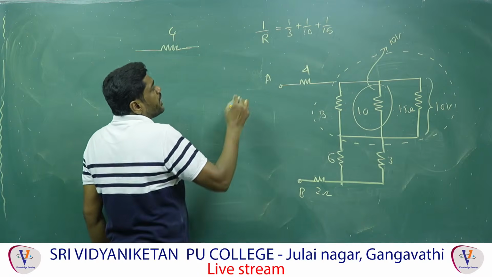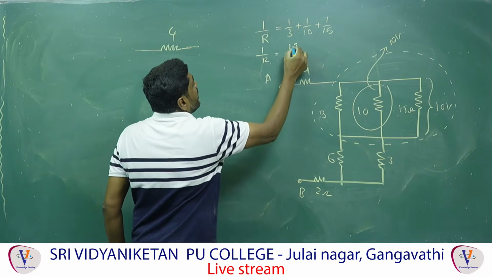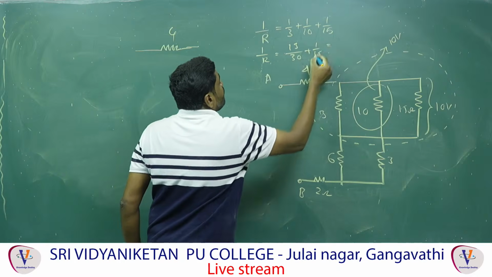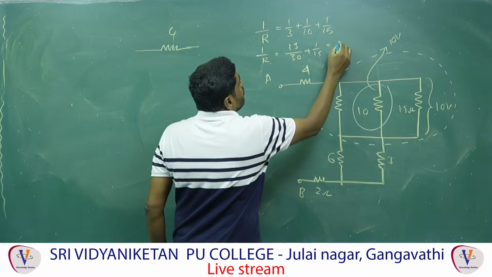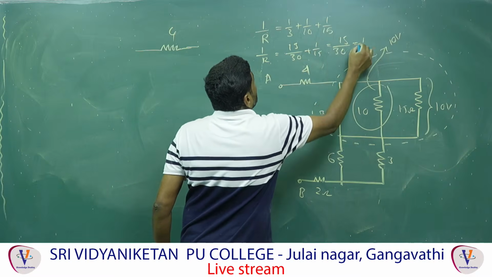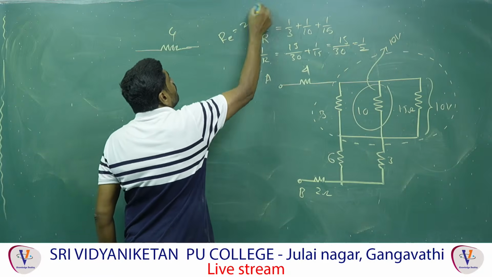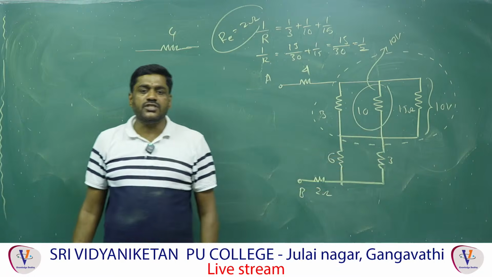Now, if you take that, 1 by R is 10 and 13 by 30 plus 1 by 15, and therefore now you can get the effective resistance. If you multiply with the 2, you get 15 by 30, that is nothing but 1 by 2. Therefore, R effective is equal to 2 ohms only. Means the middle resistance, the total effective resistance, is equal to 2 ohm.